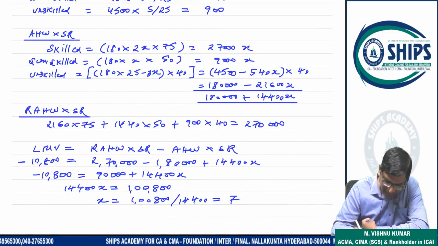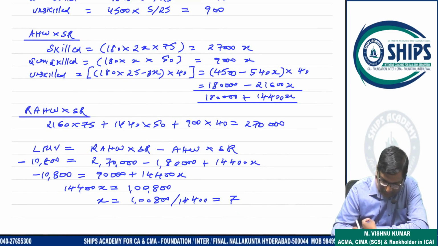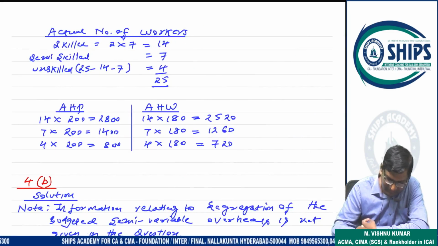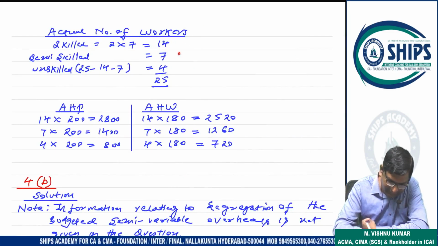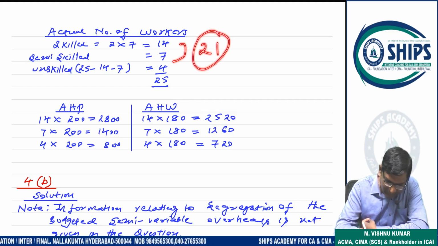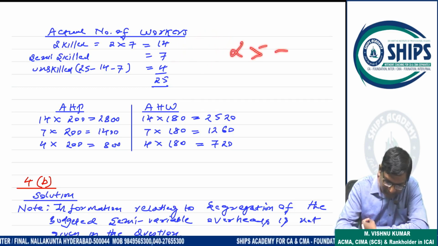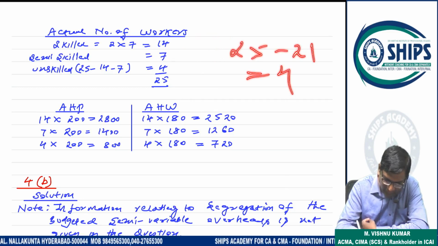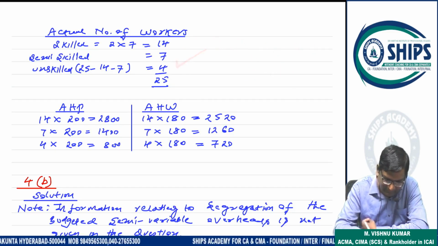So the number of semi-skilled workers is 7. Semi-skilled workers, how much? 7. That's it. So semi-skilled is 7. Skilled will be double of that. If semi-skilled is 7, skilled will be 2 times semi-skilled, so 14. So 14 plus 7 is 21. Now 25 total minus 21, unskilled how much? 4. That's it. So this answer is completed.